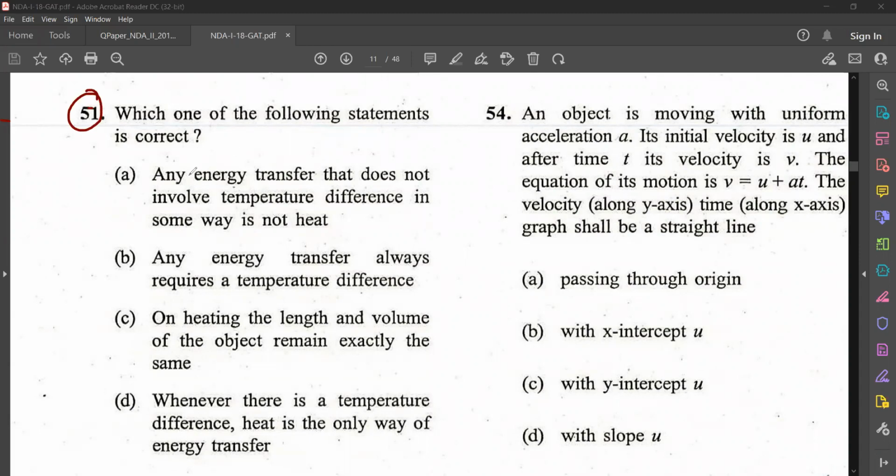Which one of the following statements is correct? Any energy transfer that does not involve temperature difference in some way is not heat. Any energy transfer always requires a temperature difference. On heating, the length and volume of object remains exactly the same. Whenever there is a temperature difference, heat is the only way of energy transfer. Okay, so please try all of you. Please read all the statements and tell me which is the correct statement. You can comment your answers.